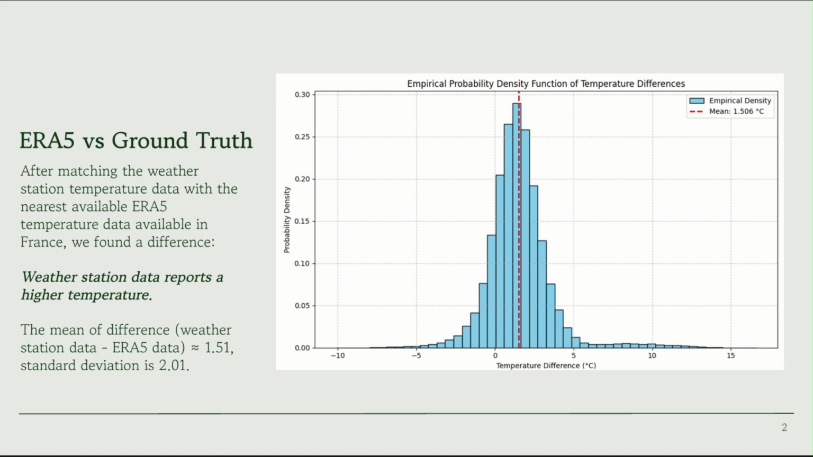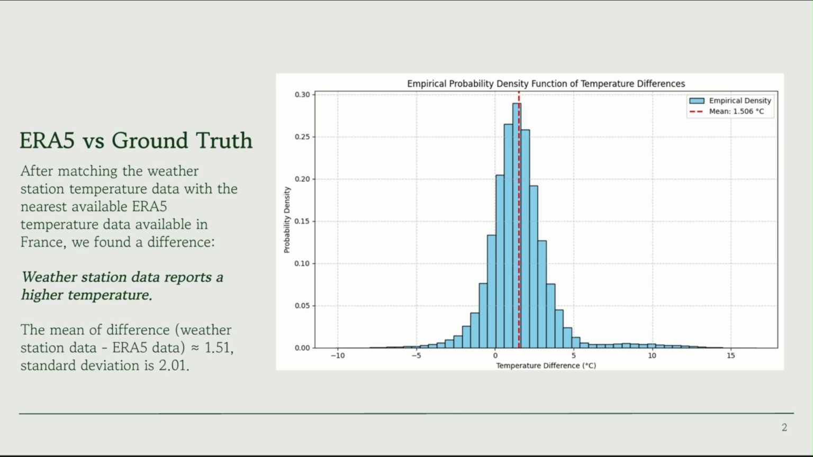Here, you see the probability density of the temperature differences. The key takeaway is this shift to the right. The mean difference is approximately 1.5 degrees Celsius. This tells us that, on average, the ERA5 model systematically underestimates the real temperature.